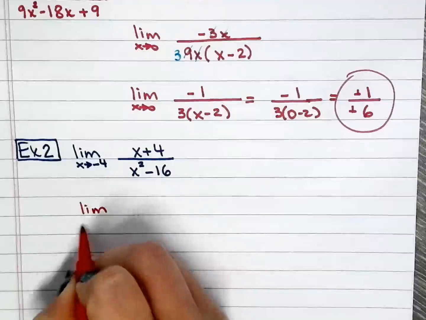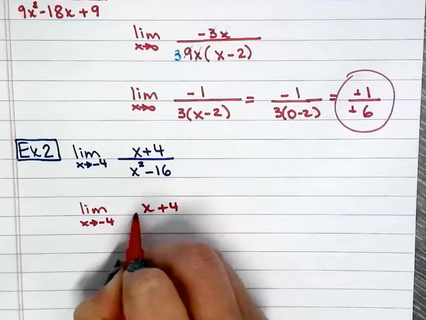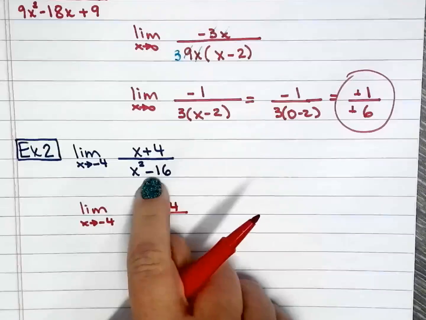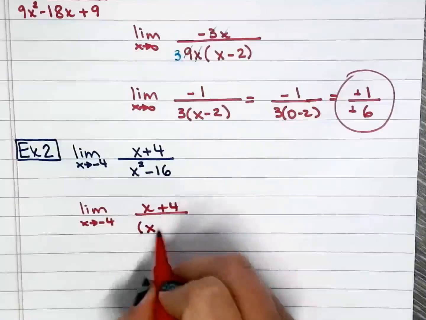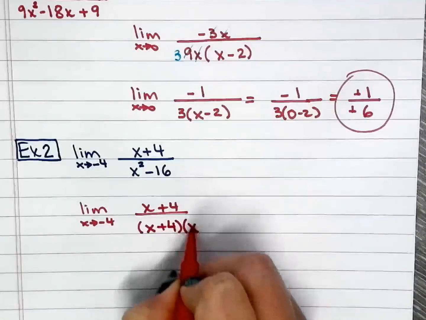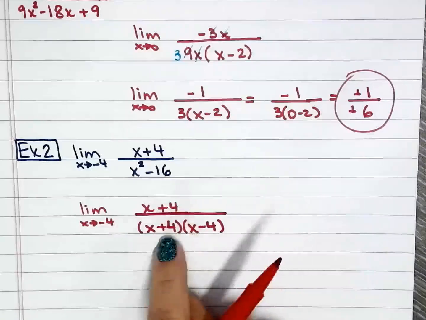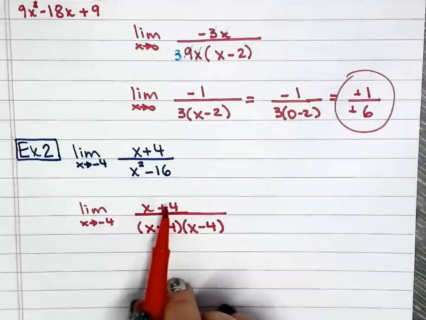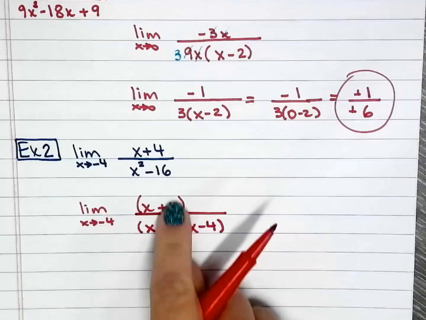So limit as x approaches negative 4 of x plus 4. Now remember that when you're factoring the difference of squares, I have x plus 4, x minus 4, and you are only able to simplify this function if your numerator and denominator have the same binomial.